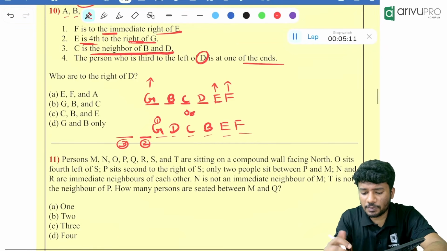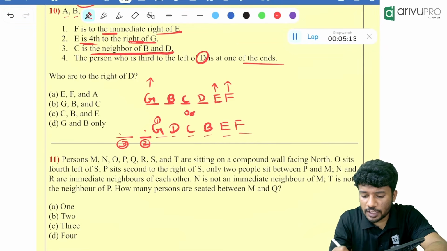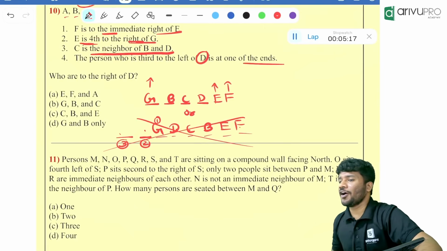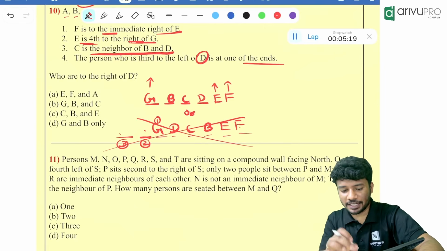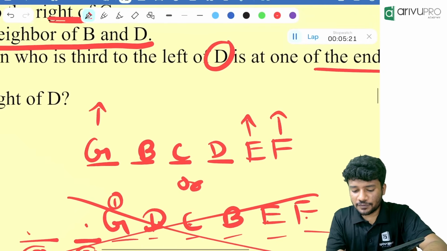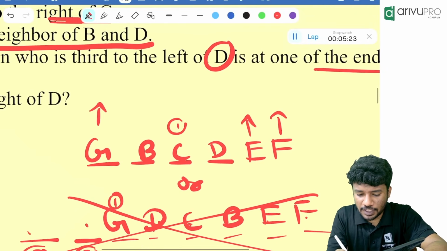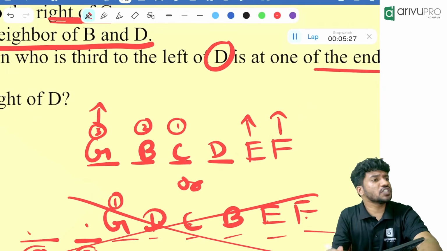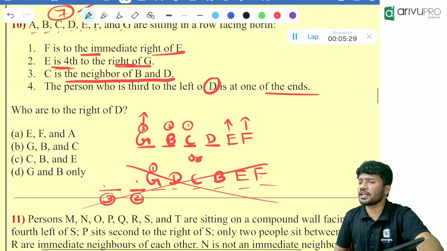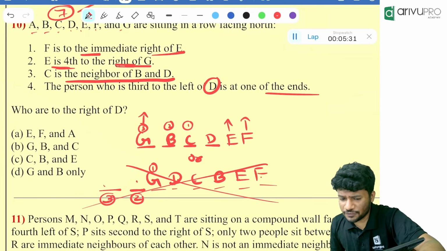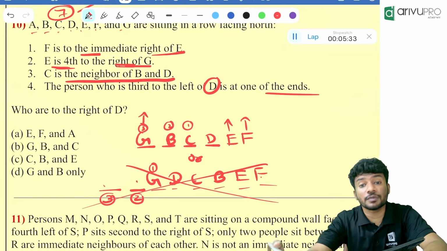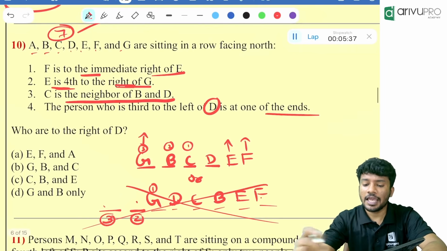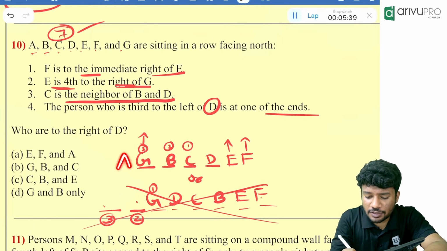That means how many people are there in total? 1, 2, 3, 4, 5, 6, 7, 8. Is 8 people possible? No. 7 are possible. Now you tell me, who is third to the left of D? 1, 2, 3. Third to the left of D is G. That means G is at the left end of the bench, or one end of the bench. That is correct. Now, who is the remaining person? A. Now, my next question: can A sit over here?